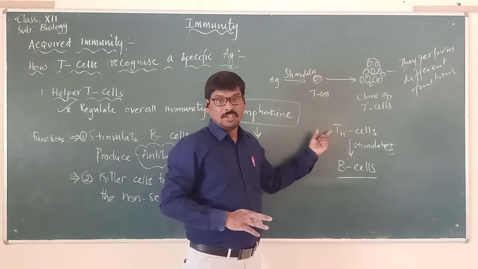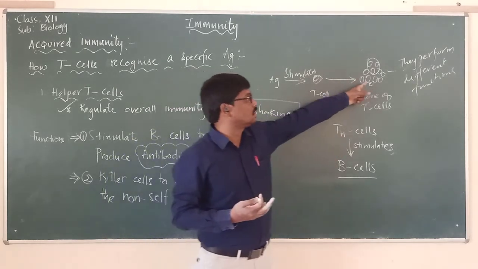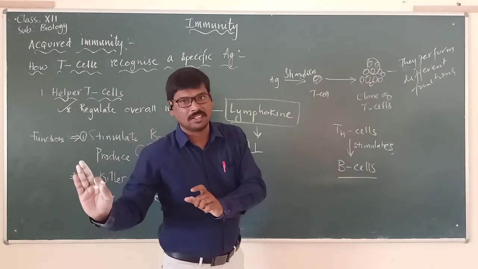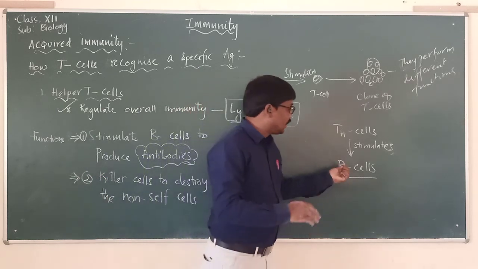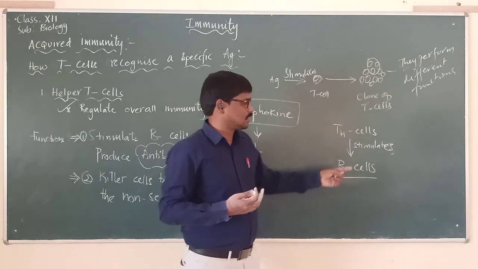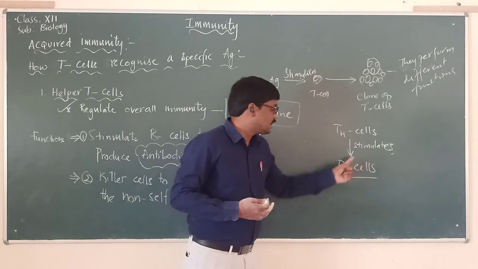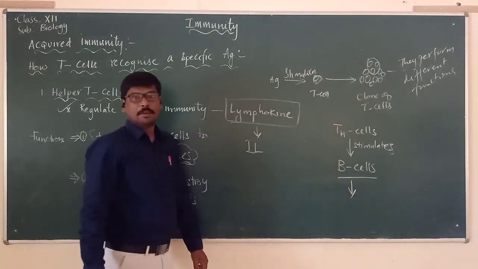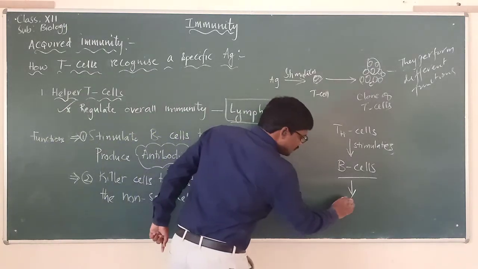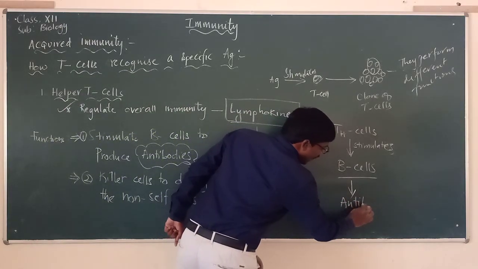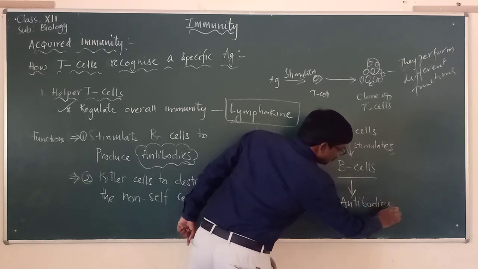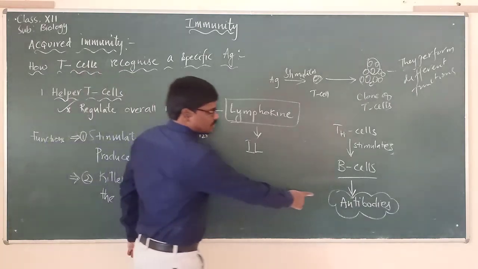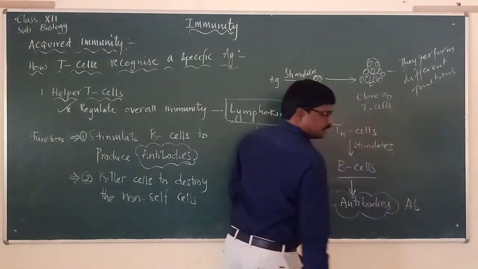So here, a group of T cells. The first group we said is T helper cells. They identify the pathogen or antigen. They go and send that information to the B cells. Now T helper cells stimulate the B cells. Then the actual functioning is done by the B cells. Now these B cells produce the antibodies. So remember this. Antibodies, in short, we represent as AB.